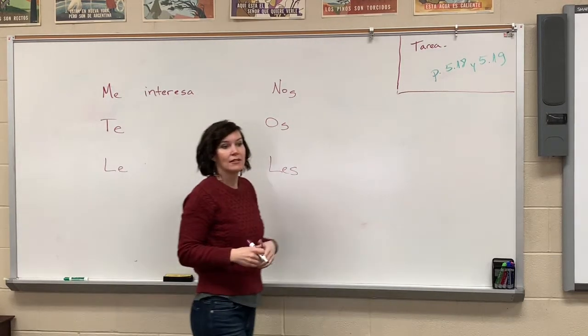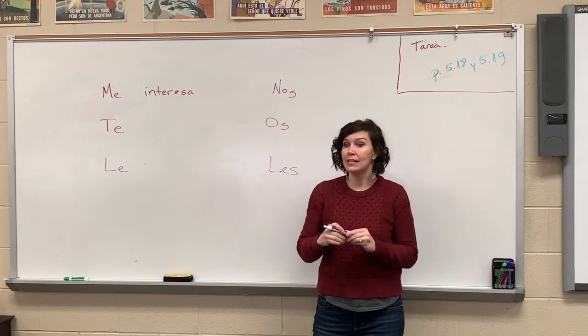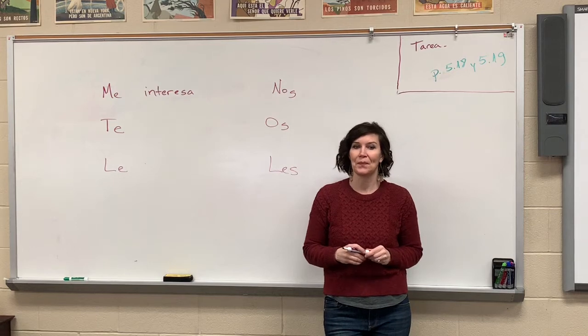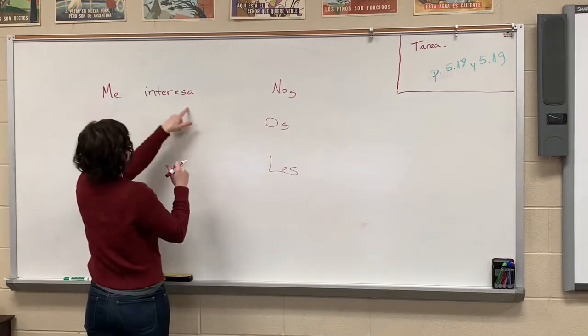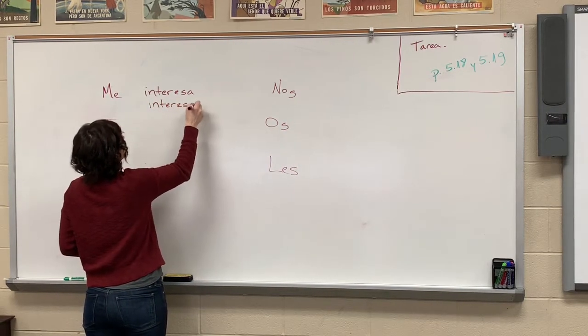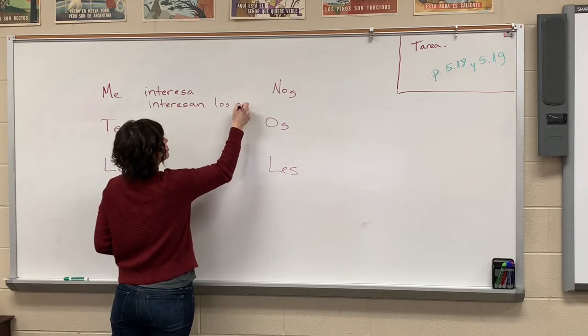That's how you say something interests me. Now, what if that something that interests me is plural? What do I have to do? Just add an N. So me interesa, or me interesan if it's plural. So if it's los perros, dogs interest me.